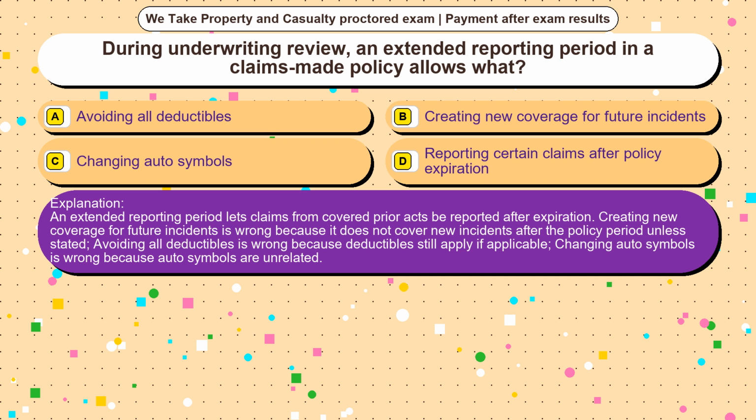Creating new coverage for future incidents is wrong because it does not cover new incidents after the policy period unless stated. Avoiding all deductibles is wrong because deductibles still apply if applicable. Changing auto symbols is wrong because auto symbols are unrelated.